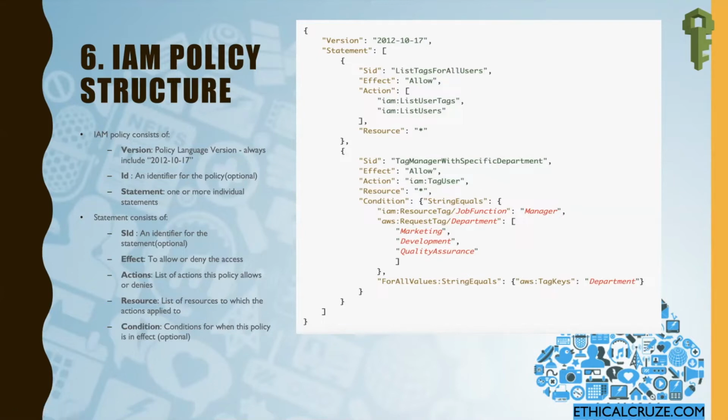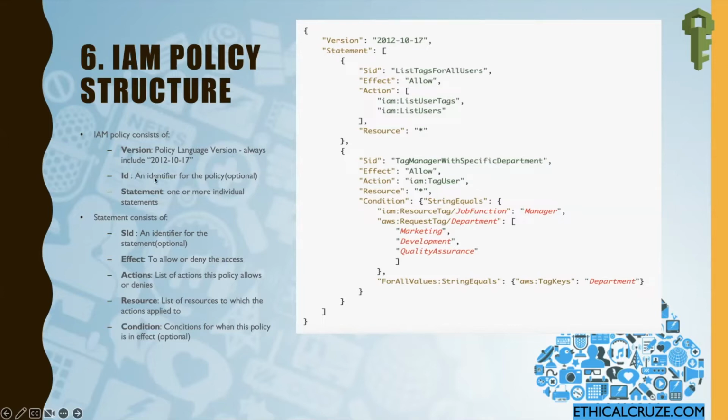The second value we have in the policy structure is the ID. The ID is an optional value, an identifier for the policy. The third one is your Statement. This statement is the main part, which determines what a user can do, what action on what resources. A statement is an array, as you can see from the opening and closing square brackets, and within this array we have JSON objects. We can have multiple JSON objects which determine the actual permissions. So this is basically the statement.